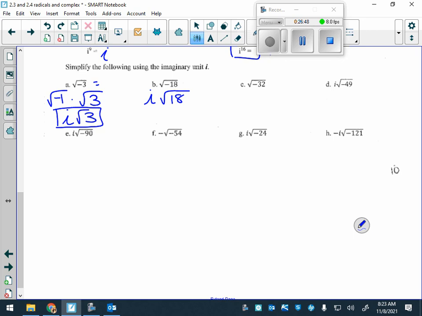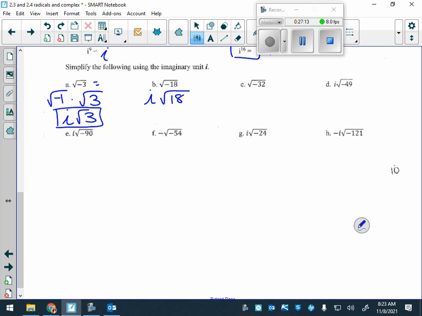Now, how can I simplify the square root of 18? Careful. 9 and 2, which would be, Tyler? Now, I squared, be careful.